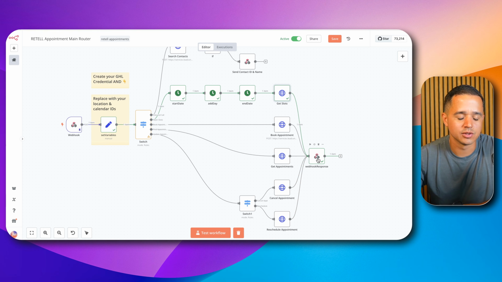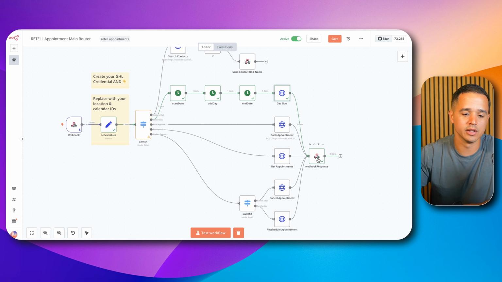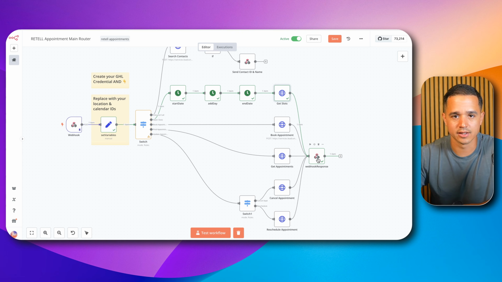But what I found is, why not just give the information to Retell and let Retell do whatever it wants with that information? Now, some of you may argue that that's going to cost you extra money. You're providing too much data. Maybe there's some character limits. All those are valid criticisms. But for the sake of this tooling, I found that this all works. And I think that it is the simplest way to do it and helps you leverage the AI that's already provided to you and that you're already paying for inside of Retell.